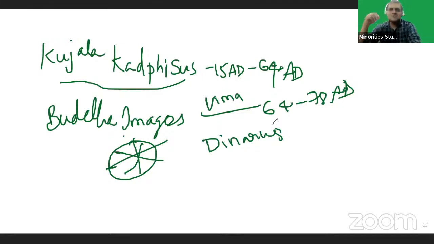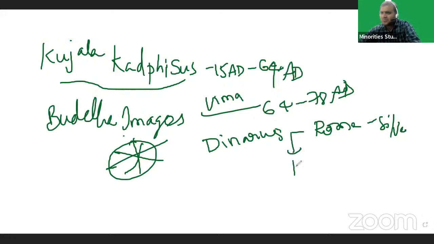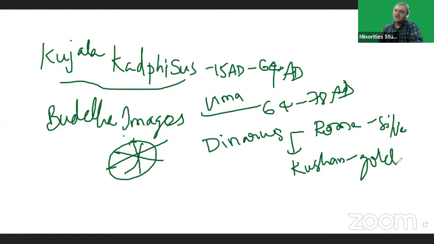Originally, Roman emperors minted denarii. In the Roman Empire, denarii were silver, but in India, Kushanas minted denarii in gold.